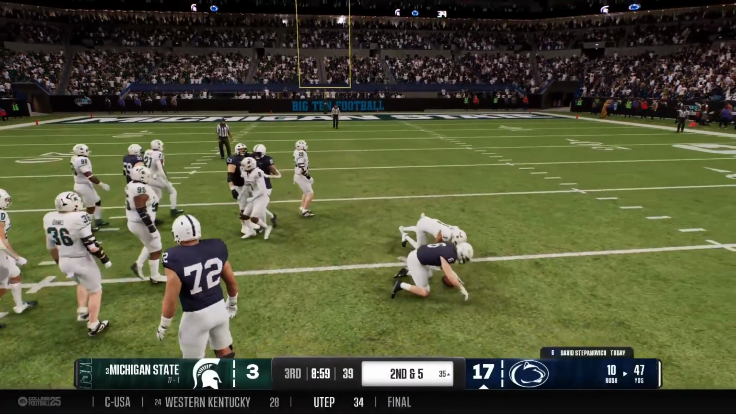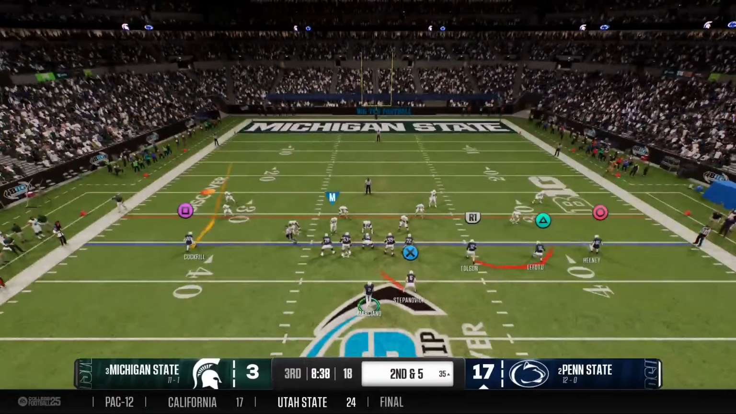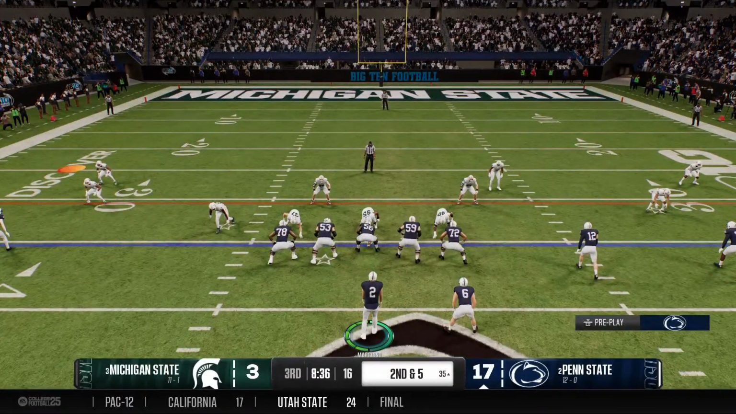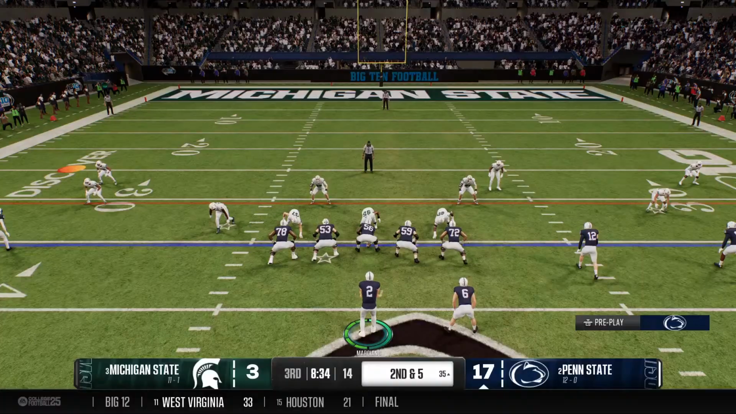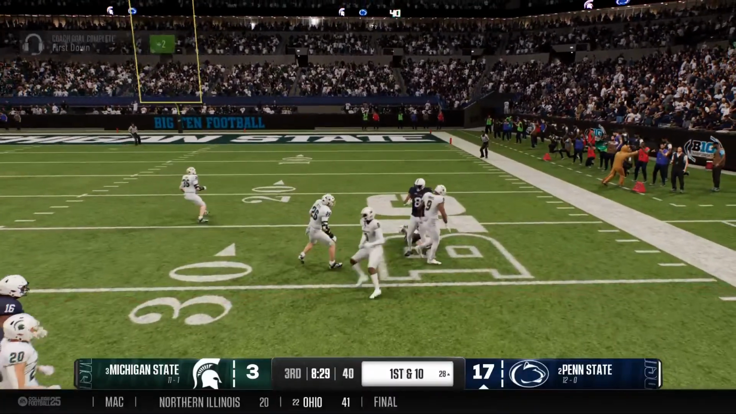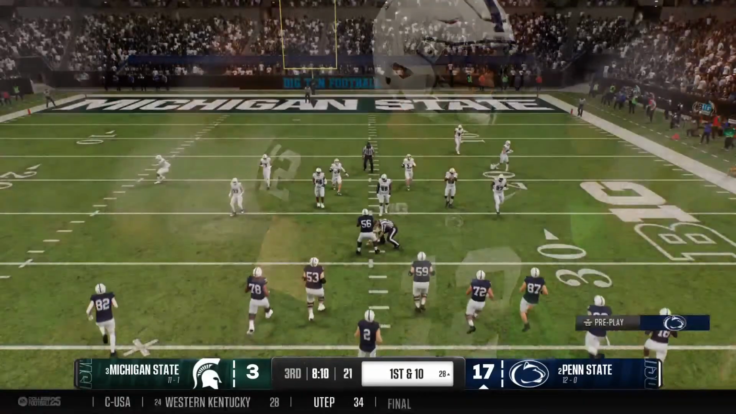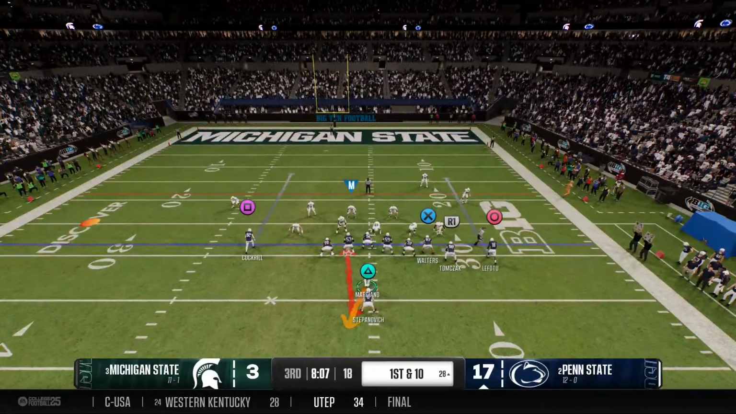The gain is 5, so it's 2nd and 5 now. Great offenses are able to stay ahead of the chains, and runs like that on first down are exactly what I'm talking about. Now you have a lot that you can call here on this second down. A solid run, good for first down yardage.